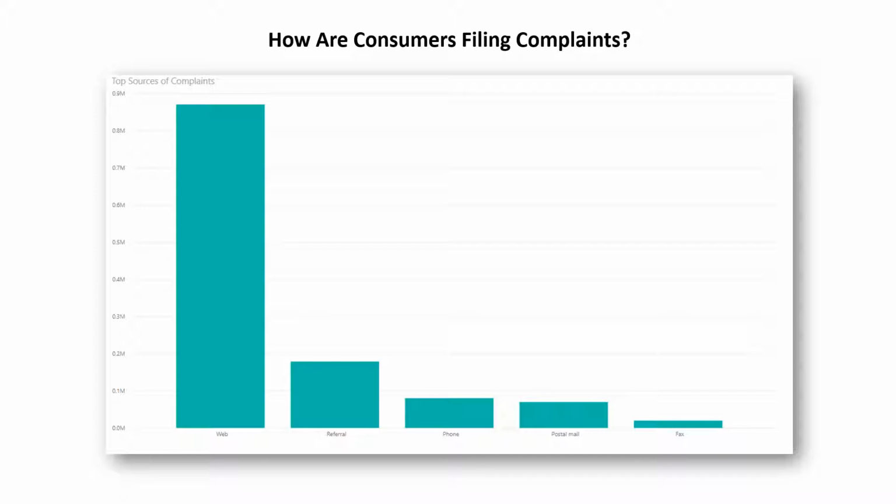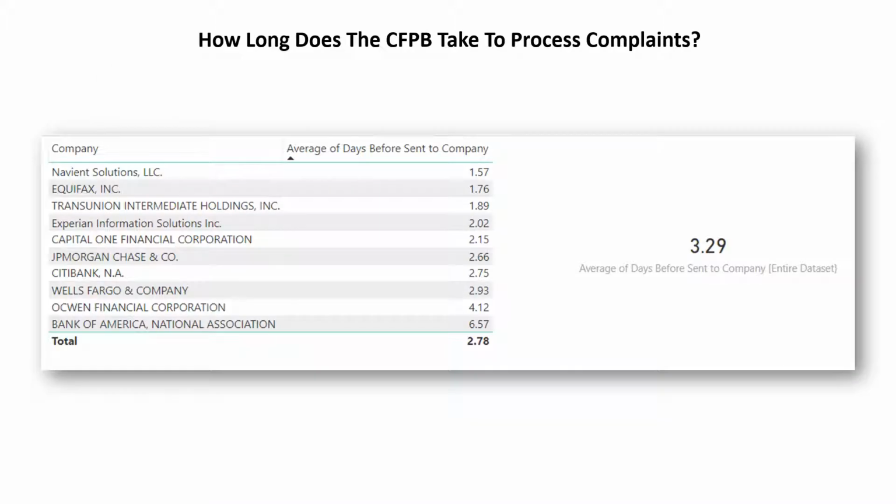They call them in over the phone, or they fax them in, or send it through snail mail, which is incredible. Now, to look at how the Consumer Financial Protection Bureau is involved in this process. They are the ones who are collecting the data, of course, receiving the complaints from the consumers, and then sending out these complaints to the companies, which really kicks off this entire process.